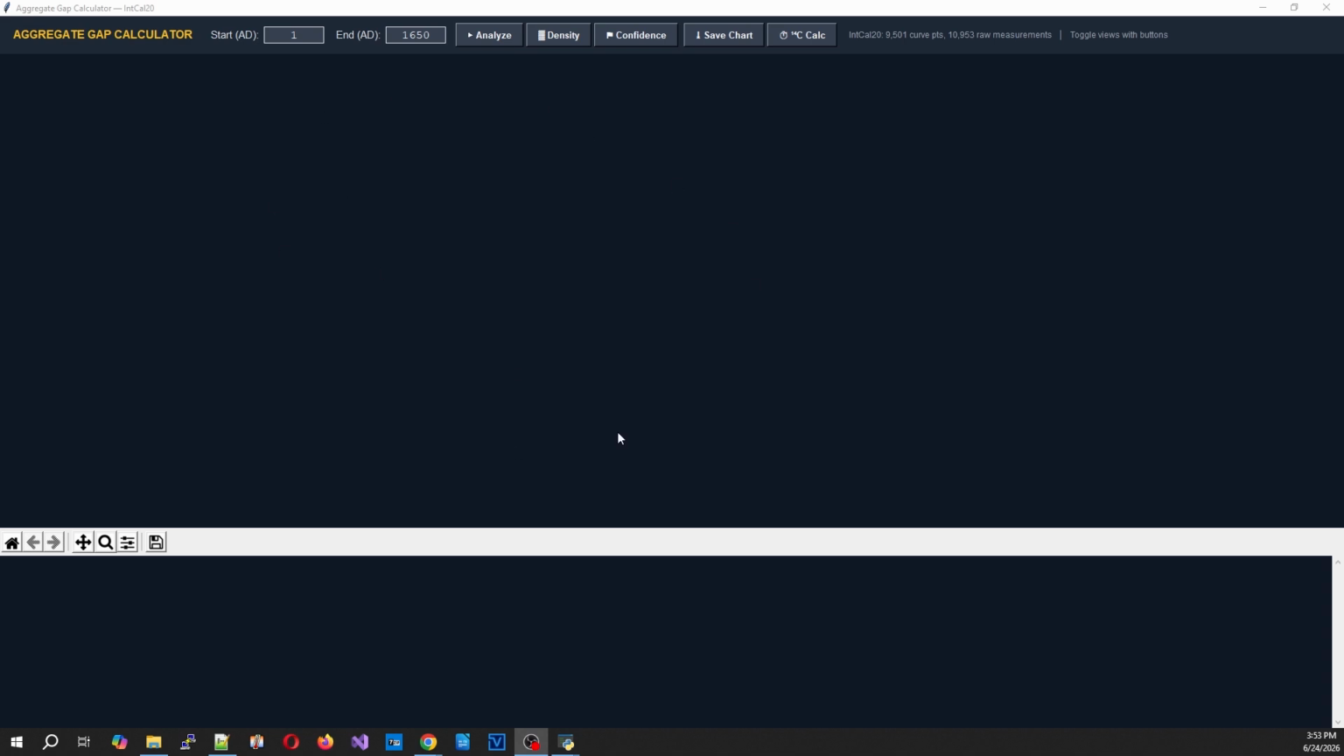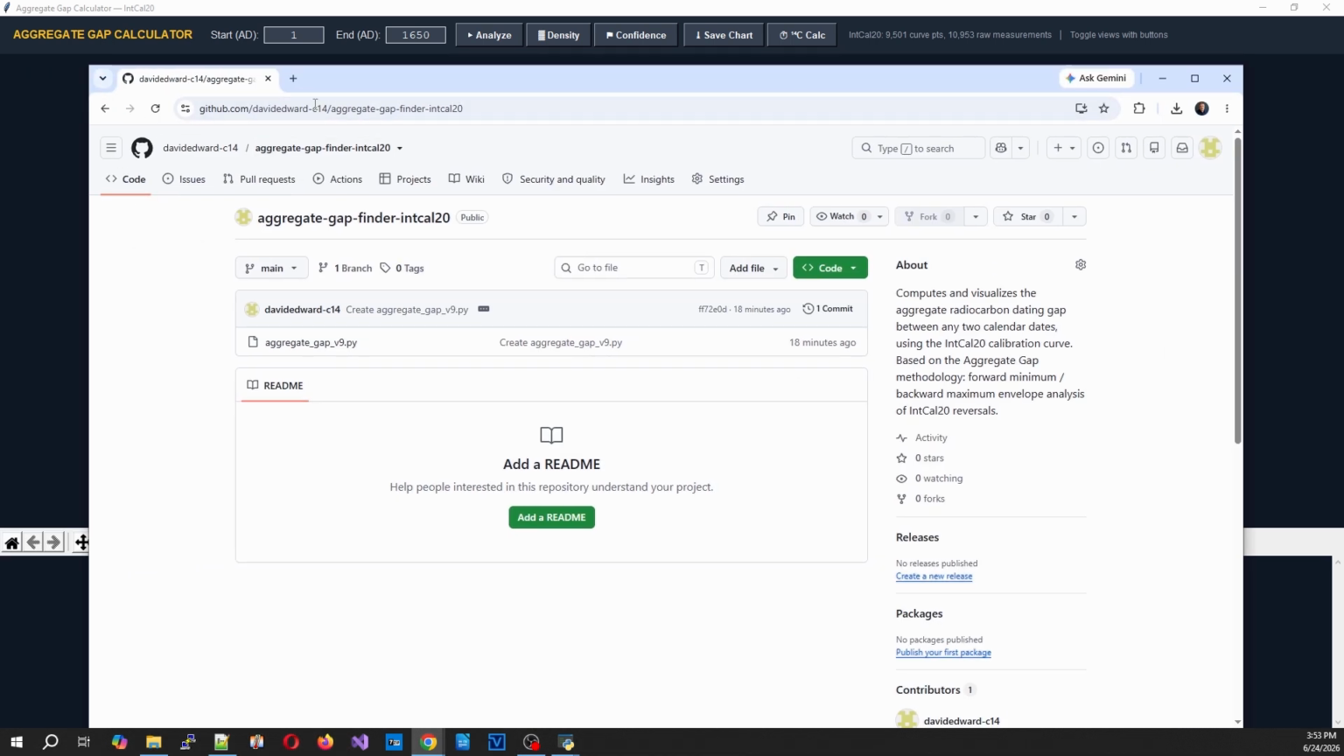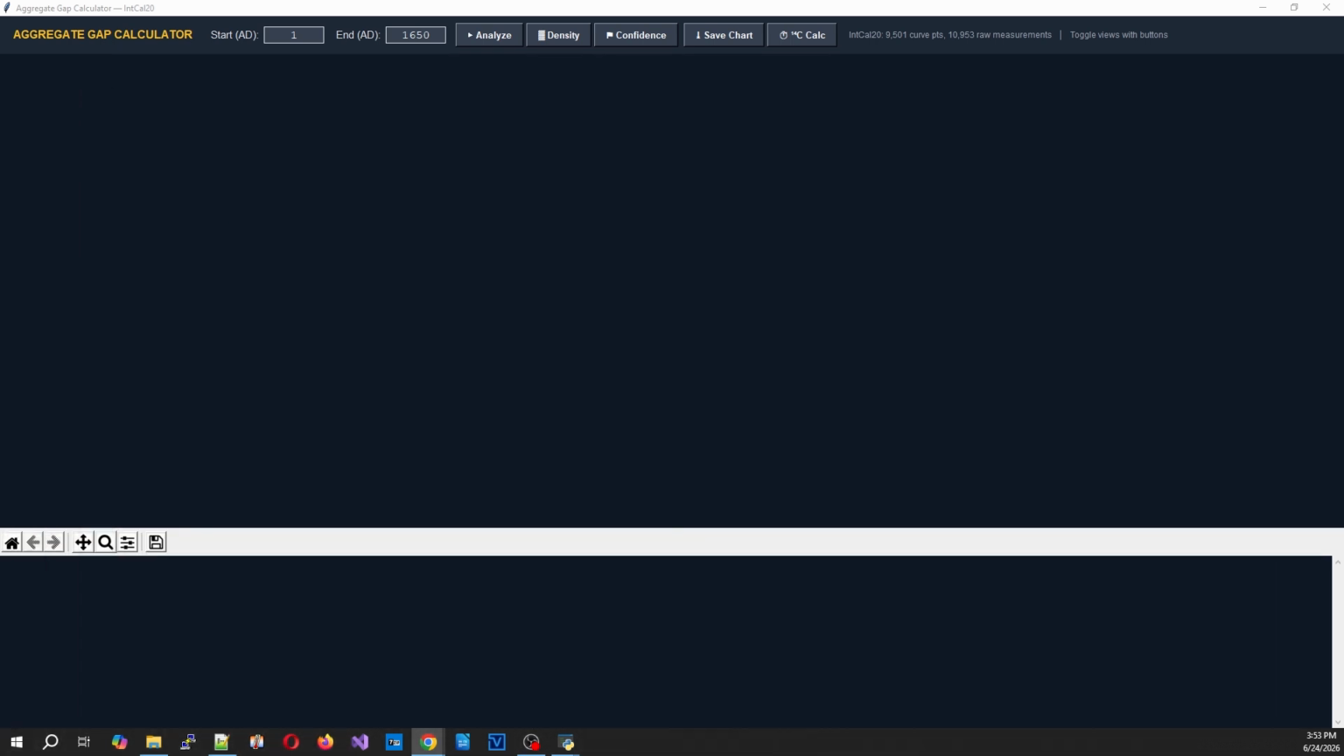Okay, so I made it, it's a script. I posted it. I'll show you the link. The link is here. I posted it on GitHub, so feel free to use it. It's basically an IntCal20 carbon-14 dating BS detector.